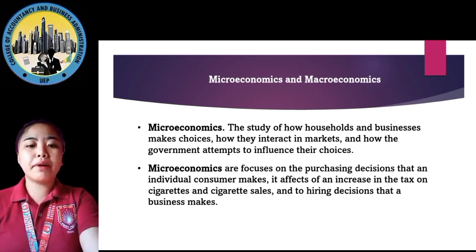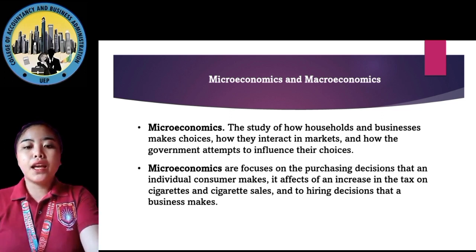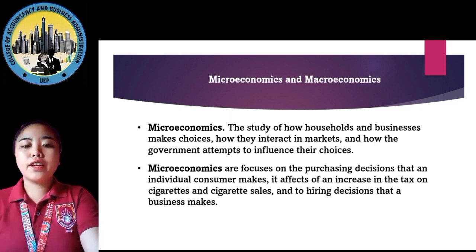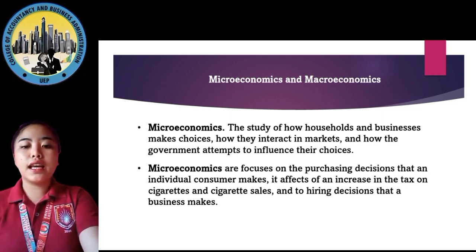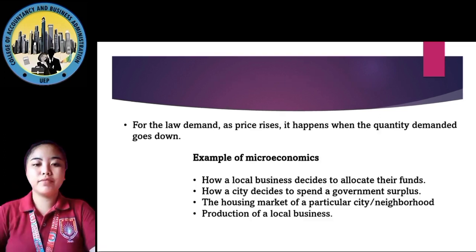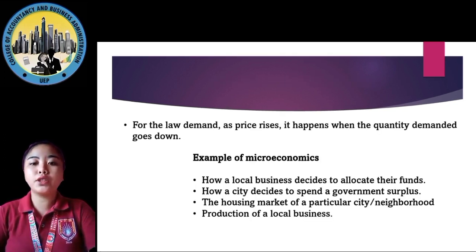Microeconomics also focuses on purchasing decisions that an individual consumer makes, the effects of an increase in the tax on cigarettes and cigarette sales, and hiring decisions that a business makes. For the law of demand, as price rises, the quantity demanded goes down.